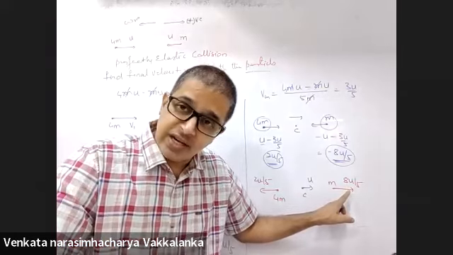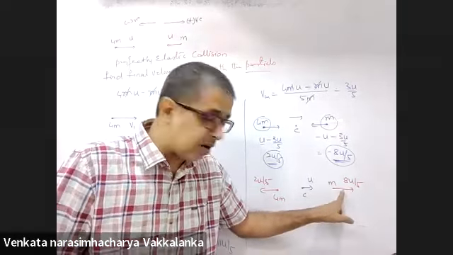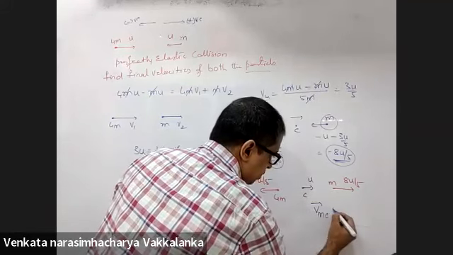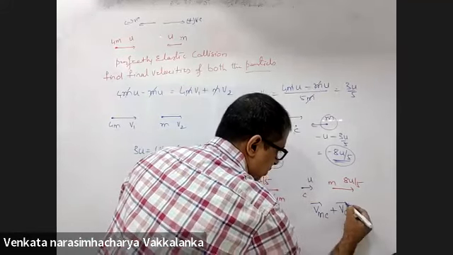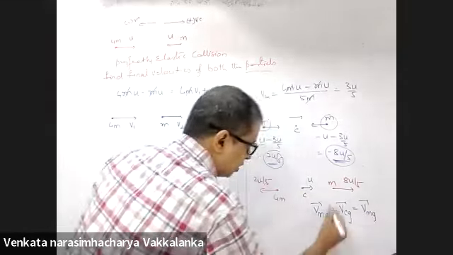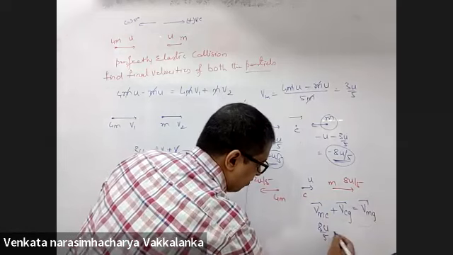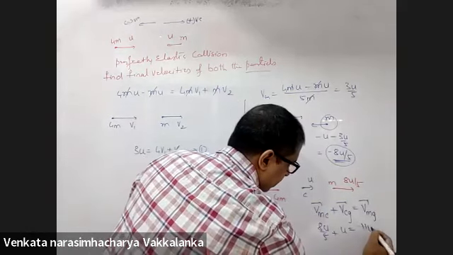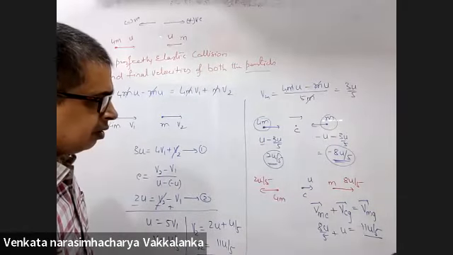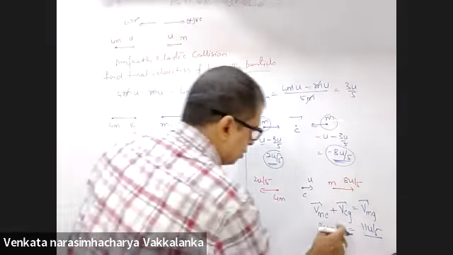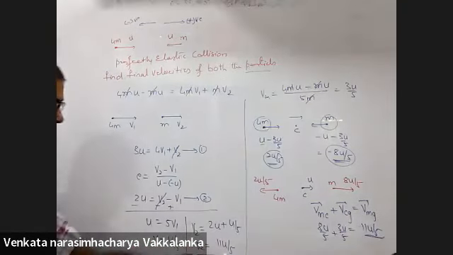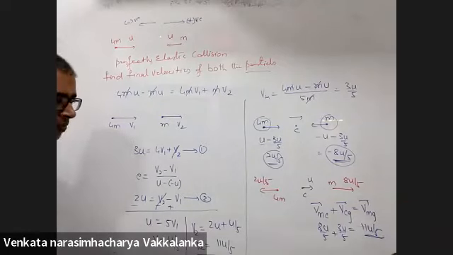Get velocity of center of mass with respect to ground and get the velocity of small m with respect to ground. Velocity of small m with respect to center of mass plus velocity of center of mass with respect to ground is velocity of small m with respect to ground. 8u by 5 plus u. Sir, it should be 3u by 5, no? Yes, because the velocity of center of mass is 3u by 5, not u. 3u by 5 plus 8u by 5, I get 11u by 5, which is my answer.